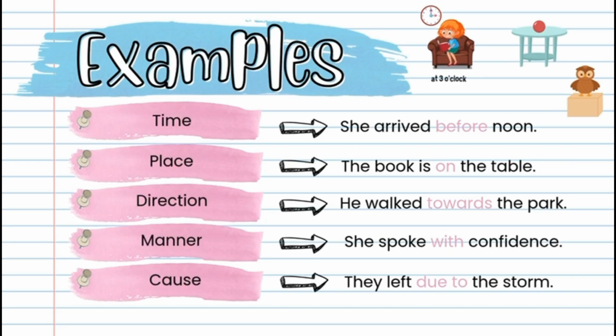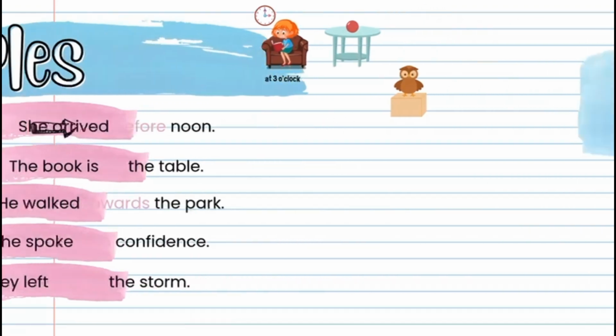An example of time is: she arrived before noon. An example of place is: the book is on the table. Direction: he walked towards the park. Manner: she spoke with confidence. And cause: they left due to the storm.